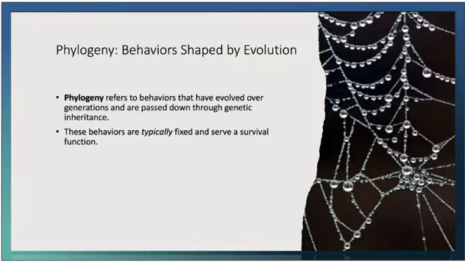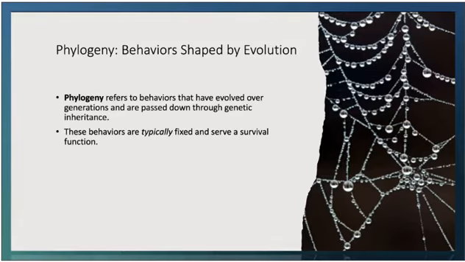In discussing phylogeny, Skinner emphasized that certain behaviors, like reflexes or, quote, instinctive actions, are hardwired into the species. These behaviors do not require learning. They are inherited and then triggered by environmental stimuli. For instance, behaviors such as birds migrating or a spider spinning a web are behaviors that have been naturally selected over thousands of generations, if not more, to enhance survival. Importantly, these behaviors are difficult to change because they are part of the organism's evolutionary history.